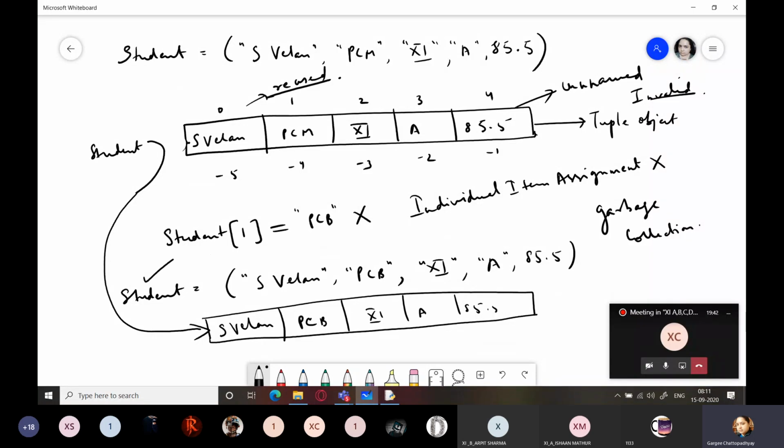So reassignment, if you really want to change any value, you have to reassign the value of tuple.